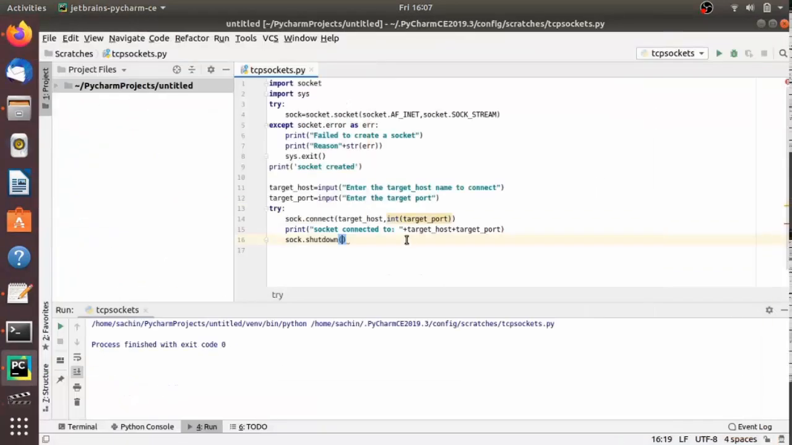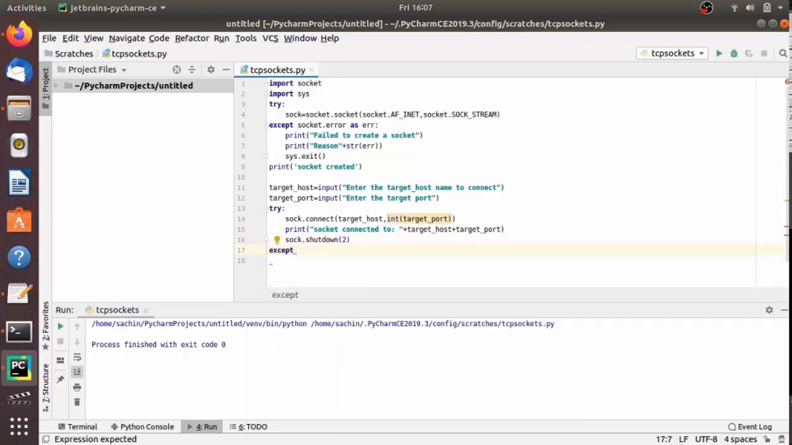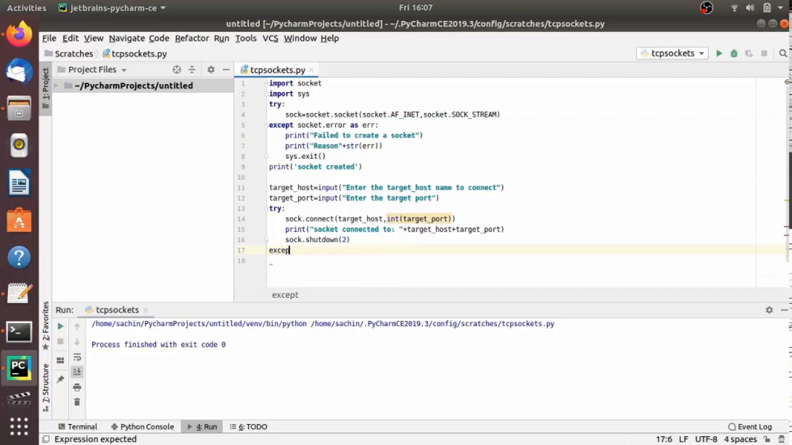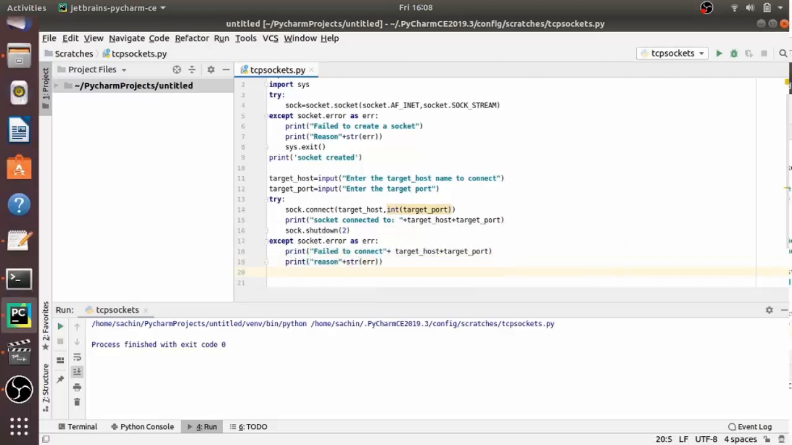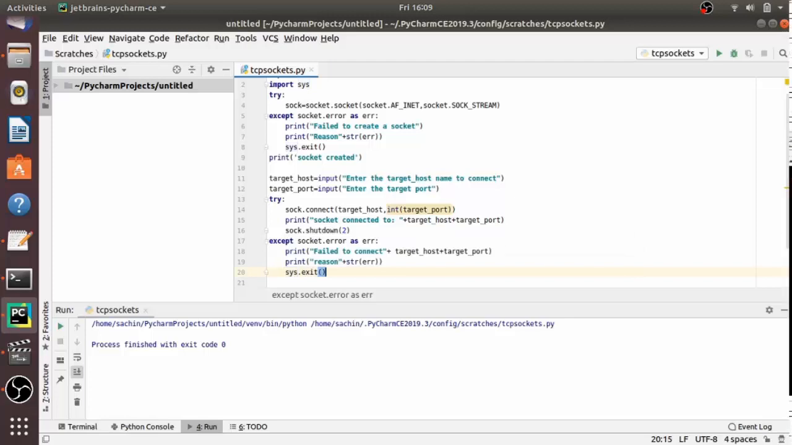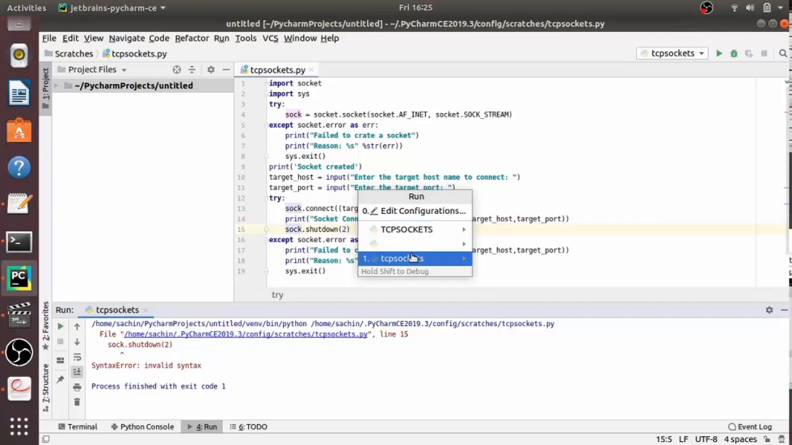Now if it does not get connected, then print fail to connect, and also provide the target host and target port, that this is the target which we are not able to connect to, right? And also we are able to print the reason. So in except just define socket dot error as ERR and print it, because after printing ERR it will show you what error has happened. So let's run this code.